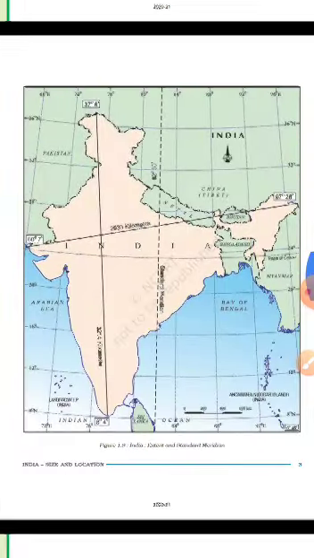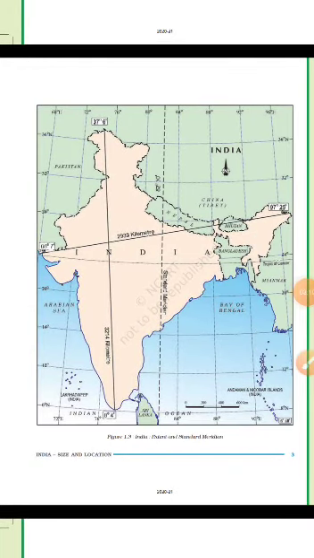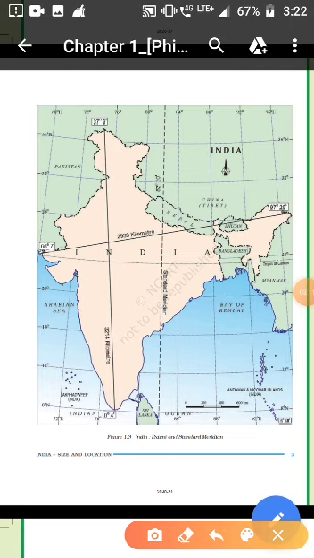So there are a few questions I would like to explain here a little bit. Here you see the question: from latitude 8 degrees 4 minutes to 37 degrees 6 minutes, from here to here. This is called the latitudinal extent.